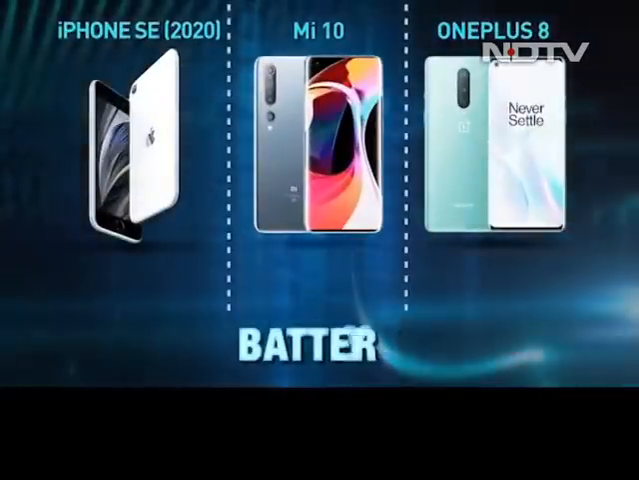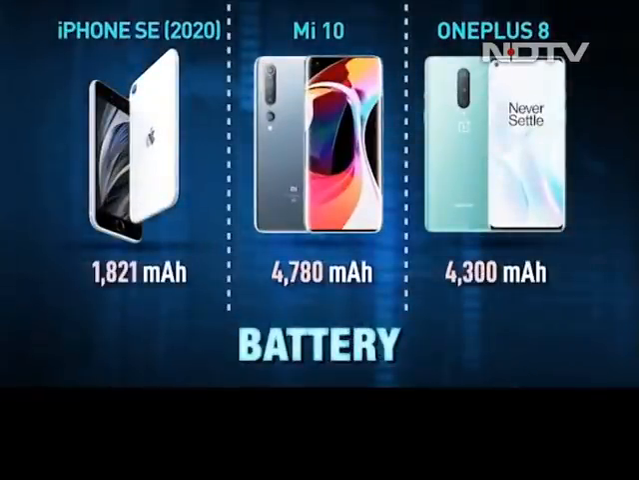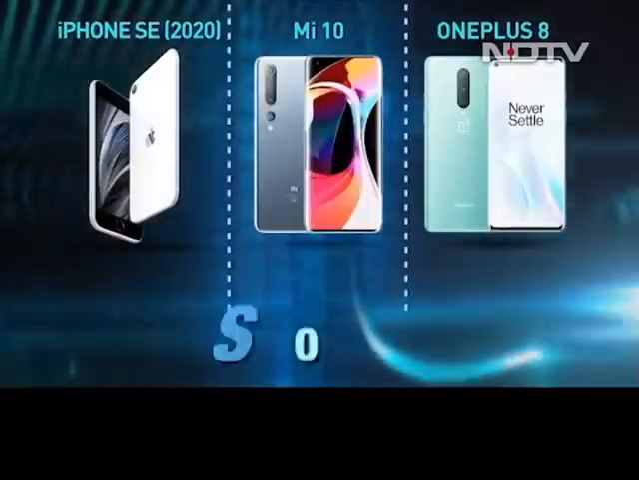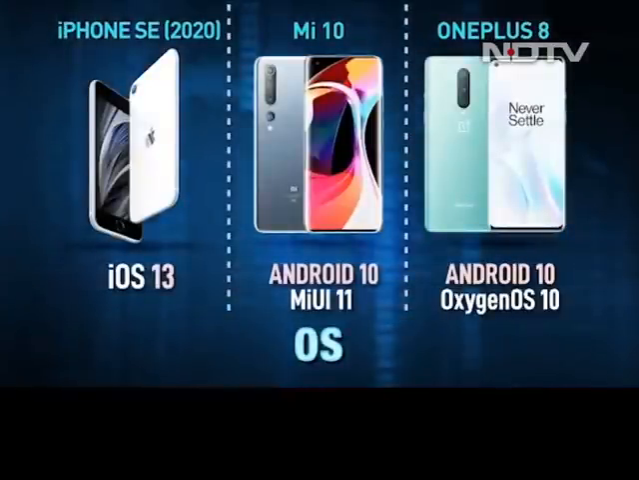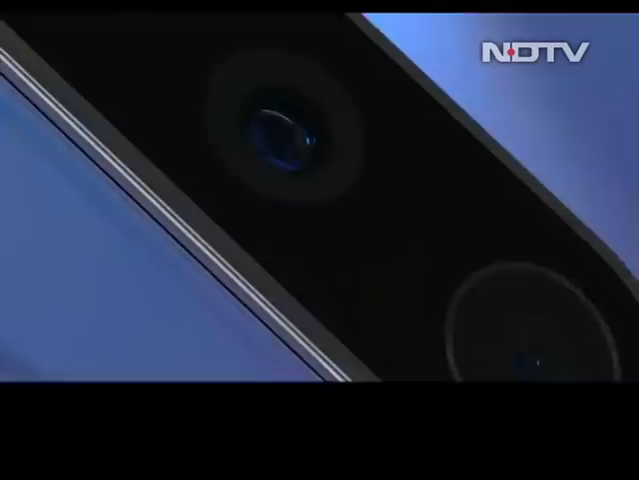Battery. Mi 10 wins this point with a slightly larger battery capacity than the OnePlus and significantly more than iPhone SE. Software. The iPhone SE runs on Apple's iOS 13, one of the main reasons to like this phone. The Mi 10 runs on the MIUI 11 based on Android 10, and the OnePlus 8 has the Oxygen OS 10 on Android. We do prefer the OnePlus 8 user interface over that of the Mi 10.